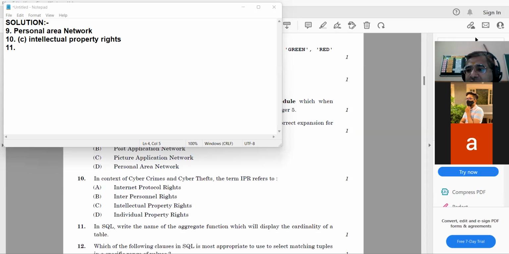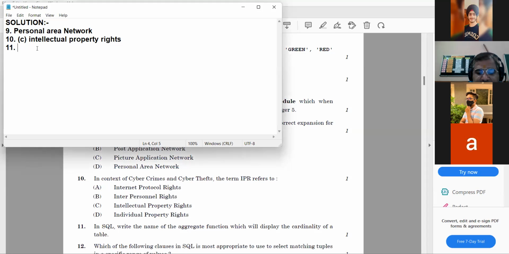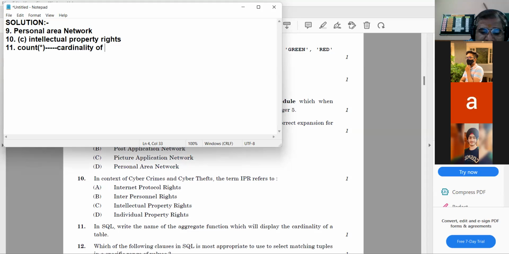Yes, Bhavneet. Sir, count star. Yes, count star. Count star is the aggregate function which when used will display the cardinality of the table. Okay, got it?